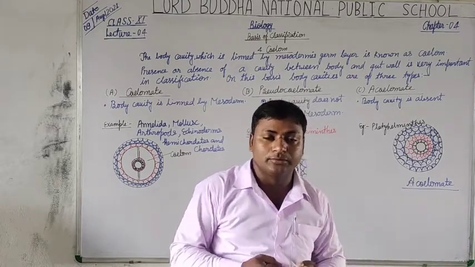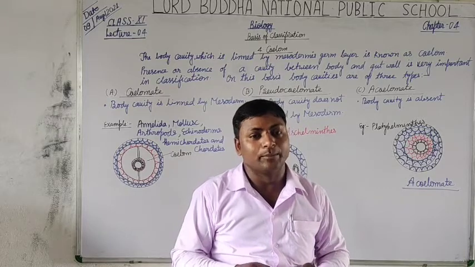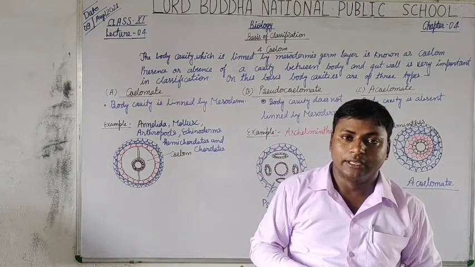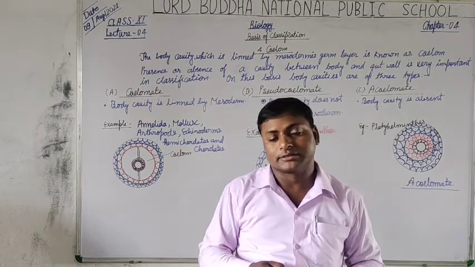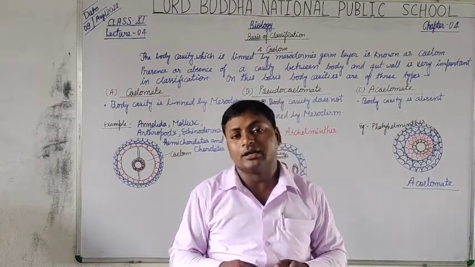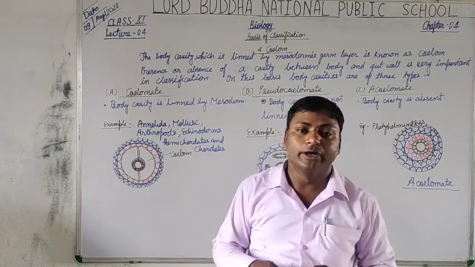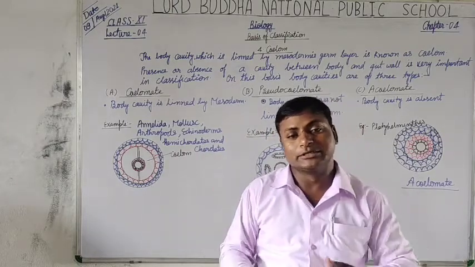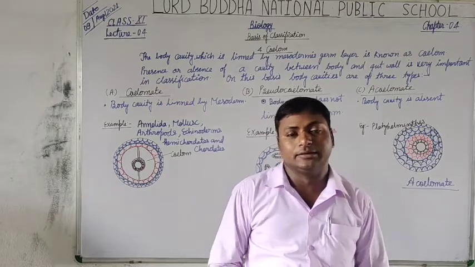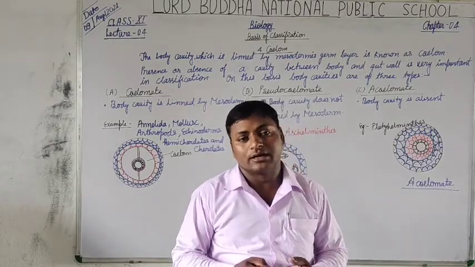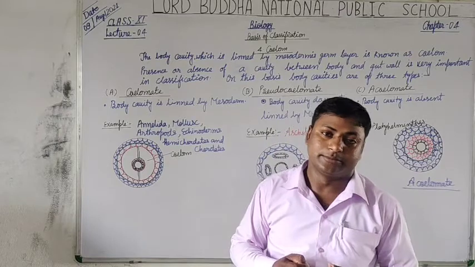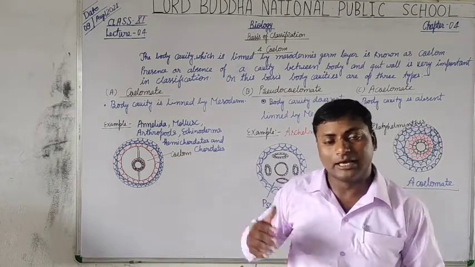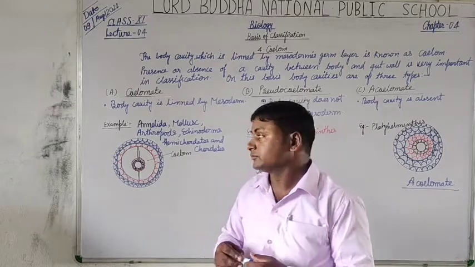On the basis of this developmental characteristic in the animal members, the members are also classified in varied phyla, and on the basis of body cavity, the members are of 3 types. What are those? Just going to discuss with the help of this diagram.